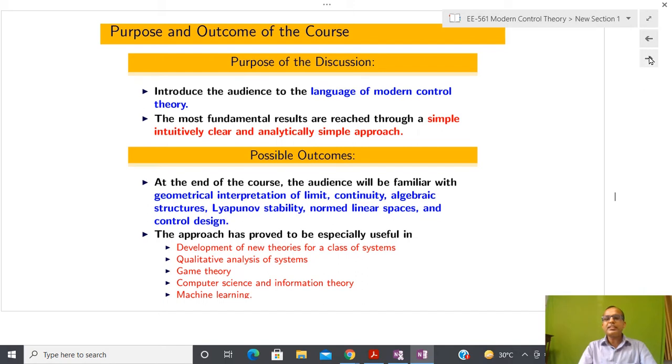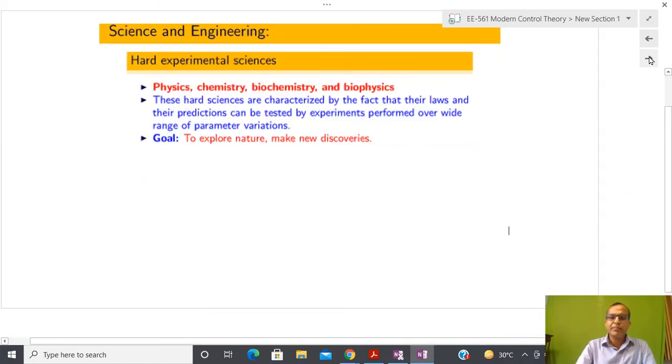This approach is quite general. Nowadays, as you might have seen, this is the era of machine learning or neural networks, and in machine learning a lot of the language of modern control theory is used. If you are able to understand this course, then you are equally able to appreciate the ideas of machine learning, computer science, information theory, game theory, and qualitative and quantitative analysis of systems. Due to that reason, this course is very important.